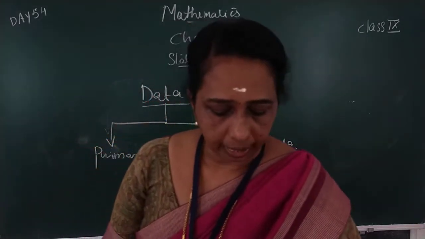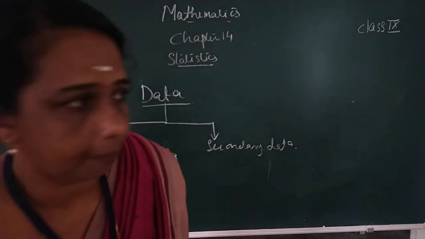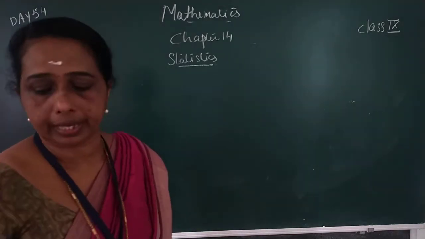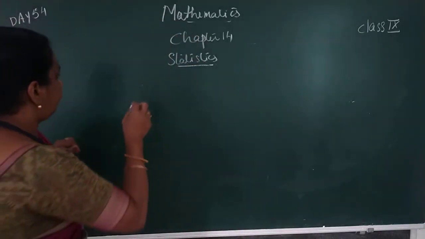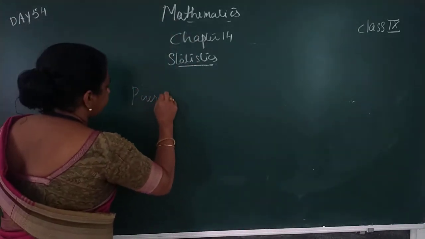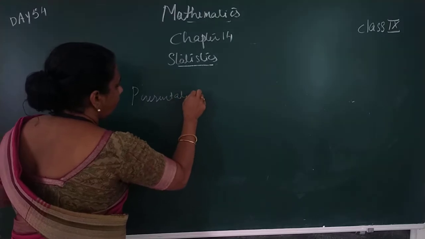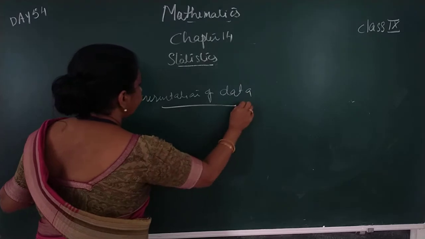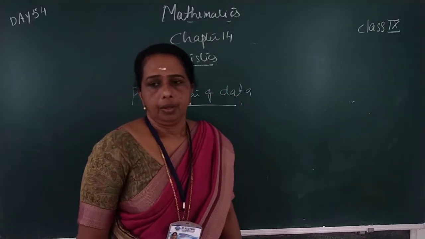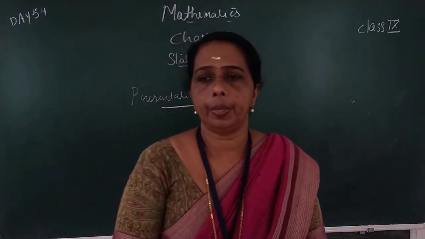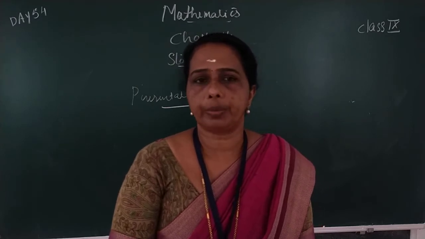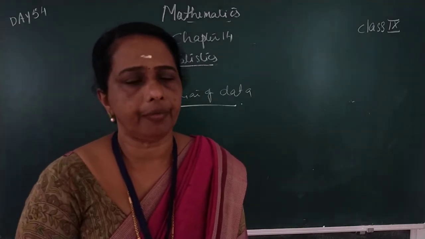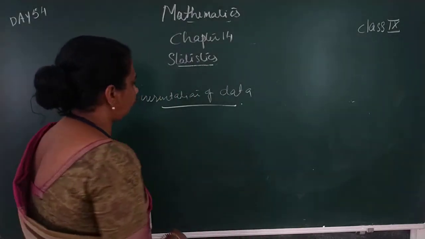Next we have to study how to present the data, presentation of data. One data is the marks obtained by 5 students in your class in the subject English. 5 students' marks are given out of 25.